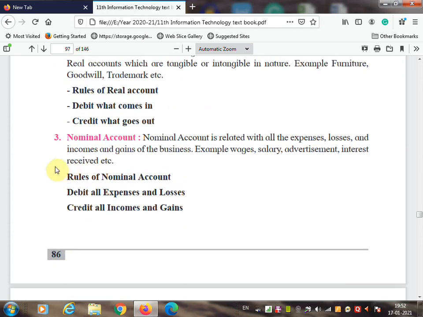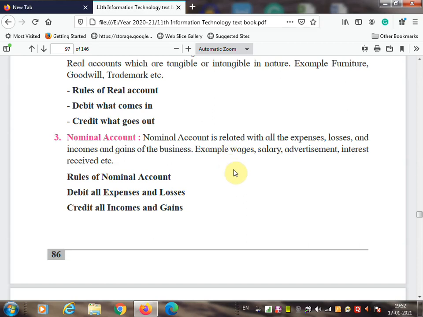Next, the nominal account. Nominal account is related to all expenses and losses and incomes and gains of the business. So whatever loss you see in your business, or whatever income comes to you in your business, for that we use this account, which is called the nominal account.